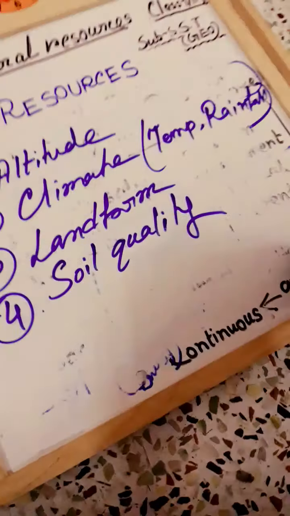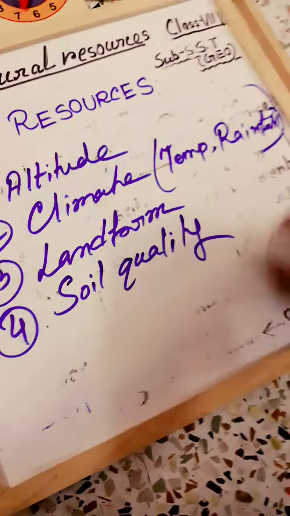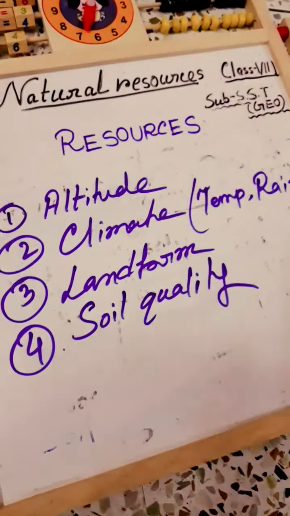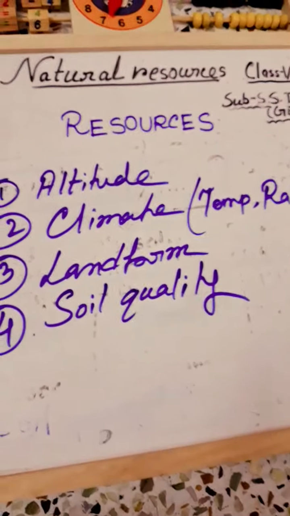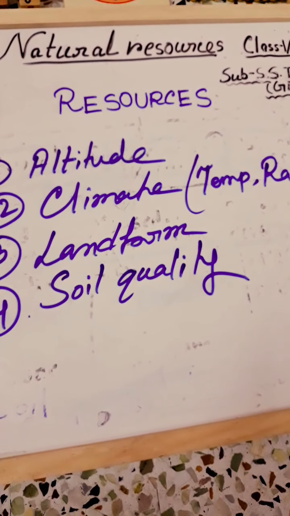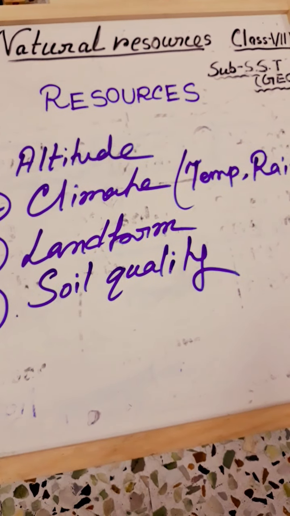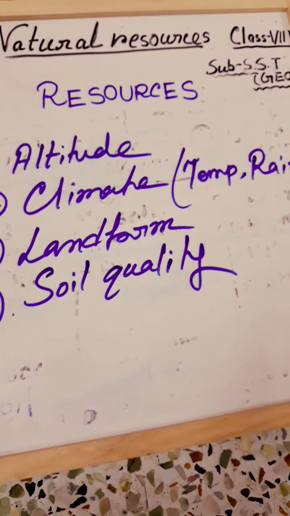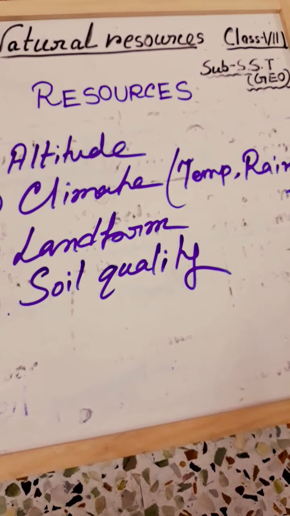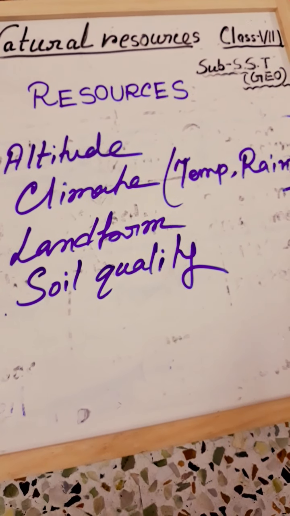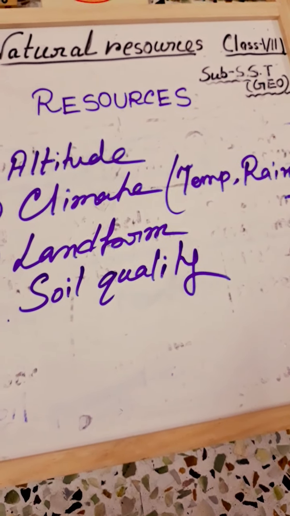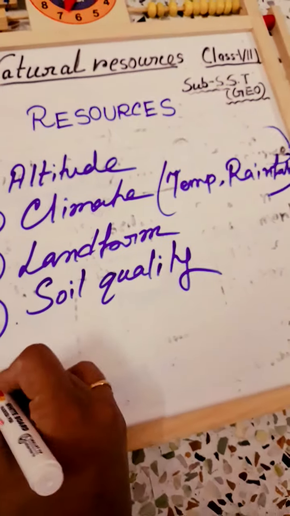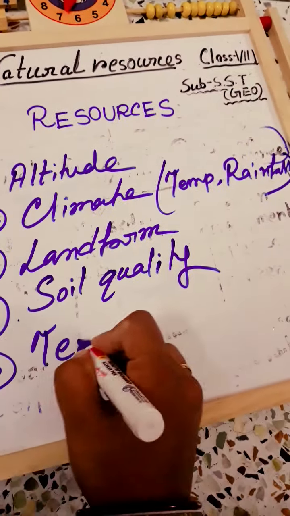So these are the main parameters by which we can say that resources are not available evenly in all areas. This is because of different landforms, different soil quality, etc. And technology and large sums of money are also required to convert natural raw material into resources. So technology is also